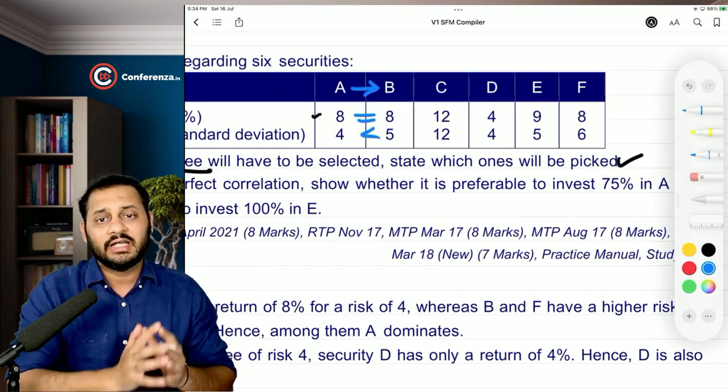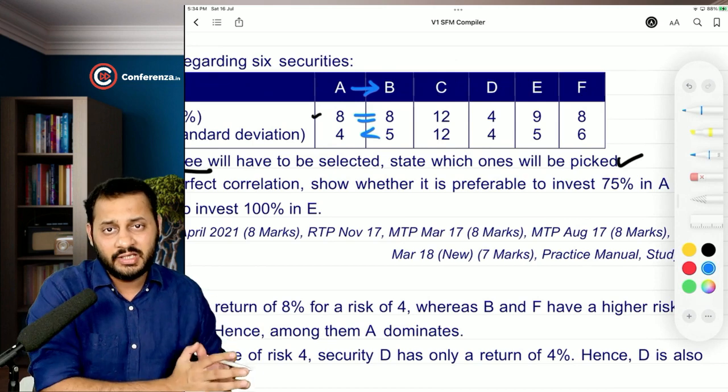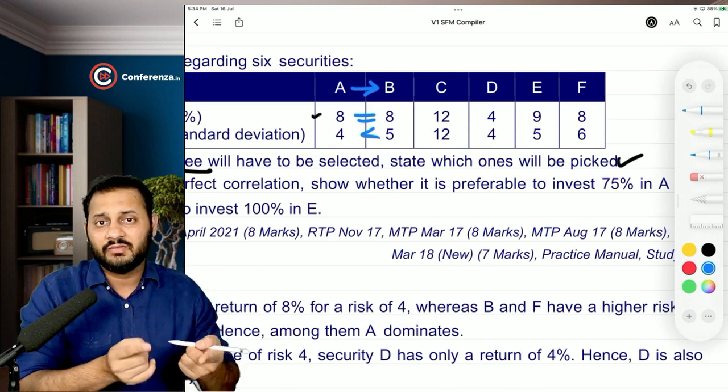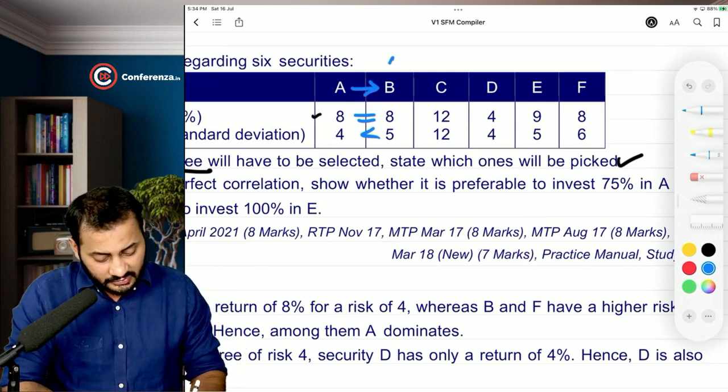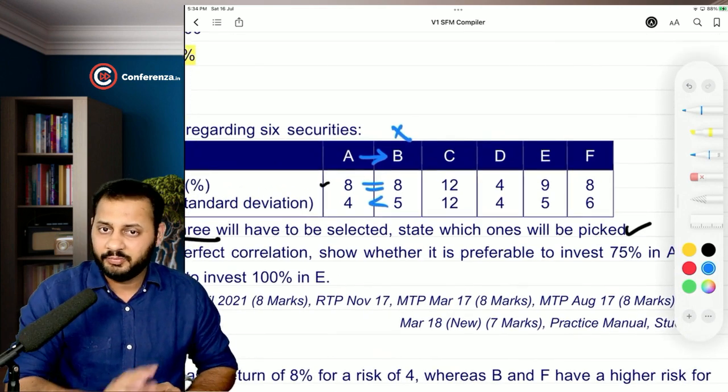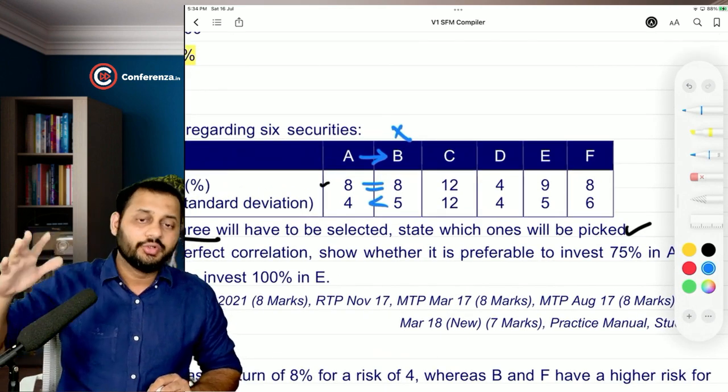So we can clearly say that A is dominating B in terms of same level of return with lesser risk. This will be eliminated. B has been eliminated. No one should invest in B.